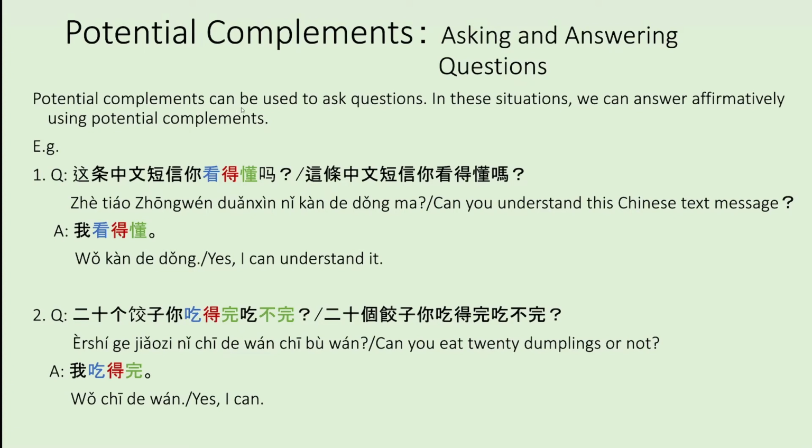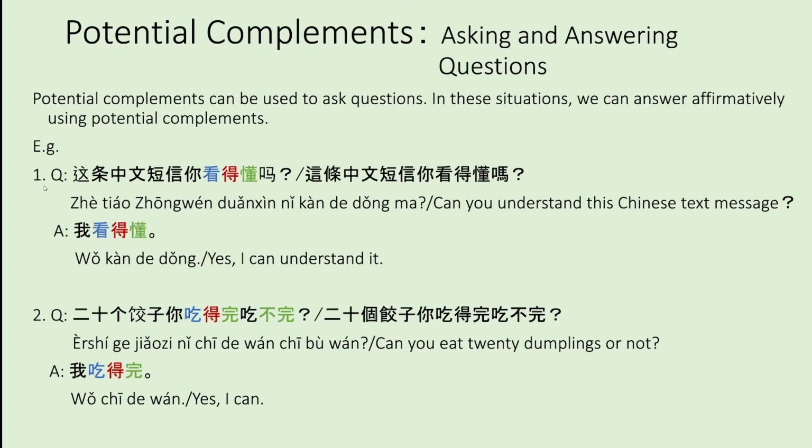Potential complements can be used to ask questions. In these situations, we can answer affirmatively using potential complements. So what this is saying is that you can see in example 1 that the 看得懂 part of this sentence is sort of copy and pasted into the answer. 我看得懂. And that's what you can do. If someone is asking a question using a potential complement, then you can just completely take that out of the question and put it right into your answer. And it wouldn't be a wrong answer. It would be perfectly fine.